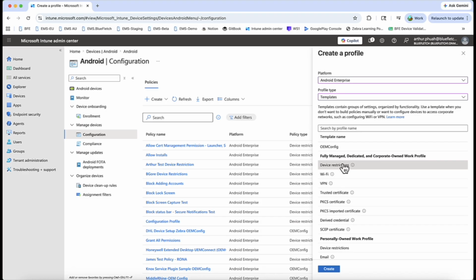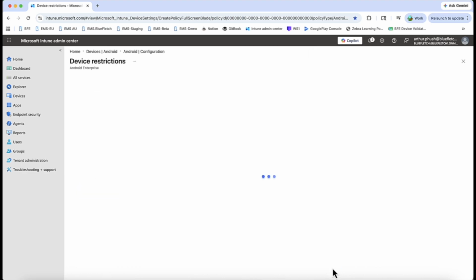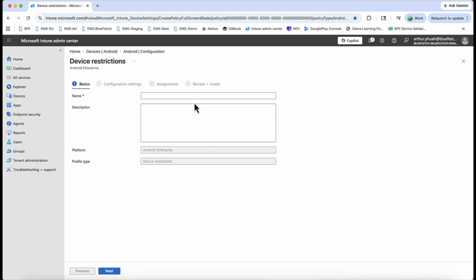And if you have other devices which are different OEMs, you want to set up your OEM first. But I'm using Zebra, so I'm going to go to Device Restrictions. Give it a name. Call it Microsoft Managed Home Screen Setup Policy, Device Policy. Hit Next.